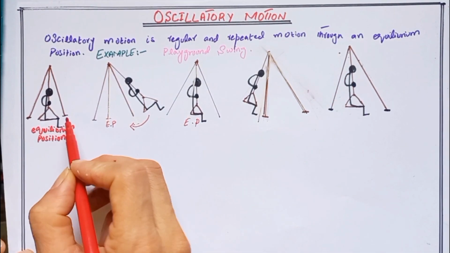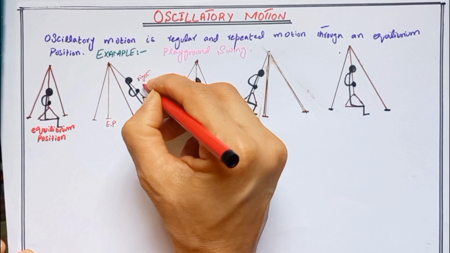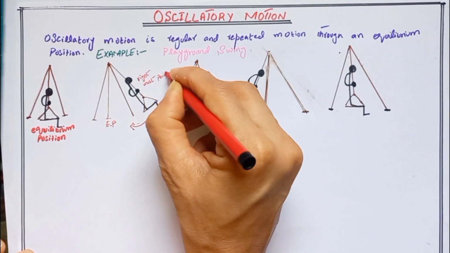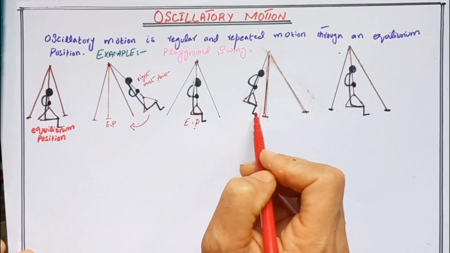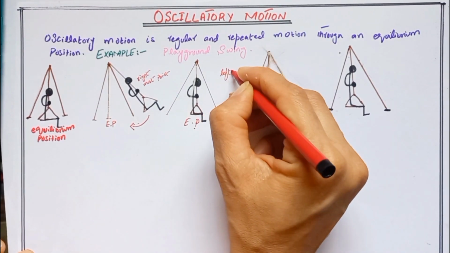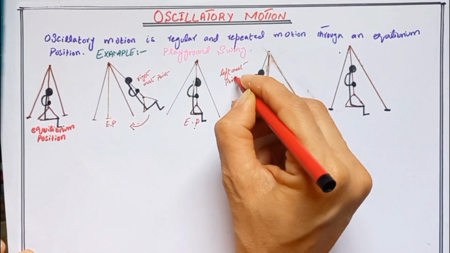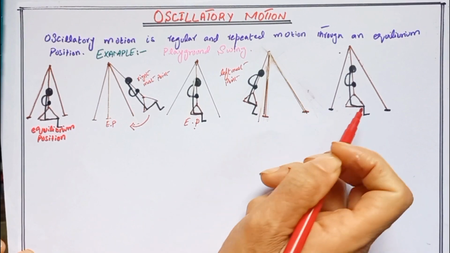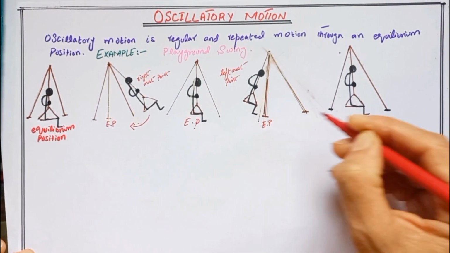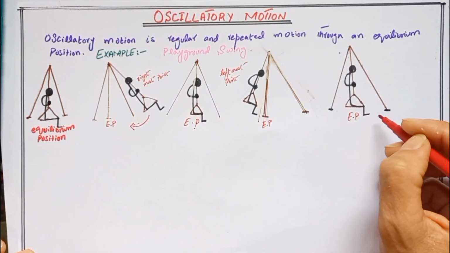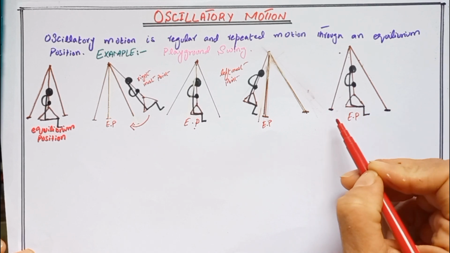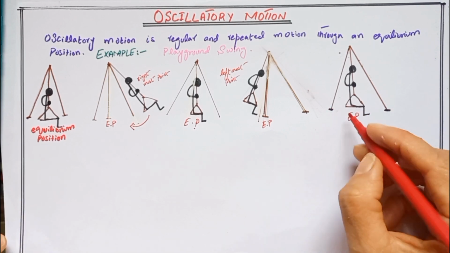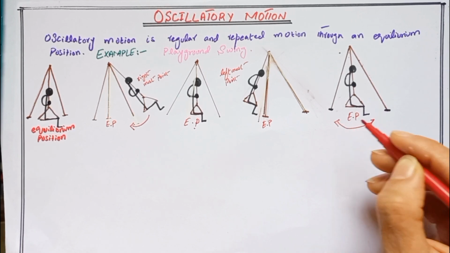When we give the push on the swing, it moves to the rightmost point. Then it moves back to the equilibrium position. When it reaches the equilibrium position, it again moves to the leftmost point. At the leftmost point, it again moves toward the equilibrium position. It keeps moving back toward the right and the whole process starts again. This swing will continue to move back and forth repeatedly.